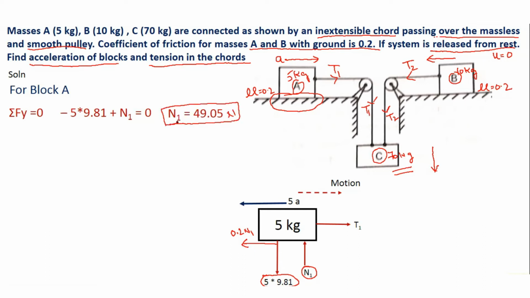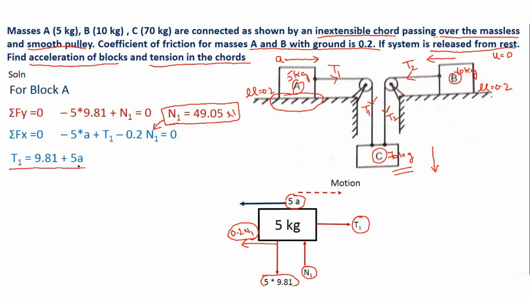Now next condition is summation of Fx is equal to 0. So for Fx I have three forces. One is T1, other is this 0.2 N1, that is friction force, and the third one is this 5A. So writing summation of Fx is equal to 0, I will get minus 5A plus T1 minus 0.2 N1 is equal to 0. So just rearranging. Now out of this N1 we have already found out as 49.05. So substituting this N1 in this equation and rearranging the terms, I will get T1 is equal to 9.81 plus 5A. Let this be equation number 1. Now we have completed entire analysis for body A.